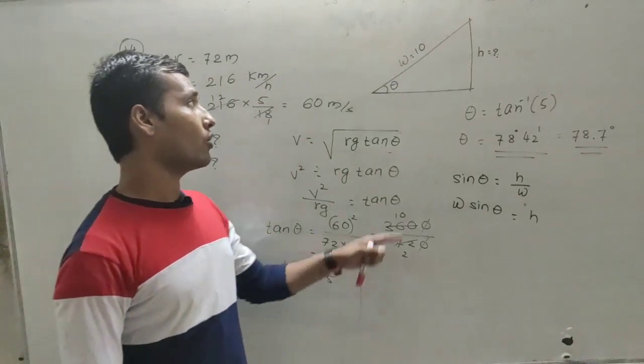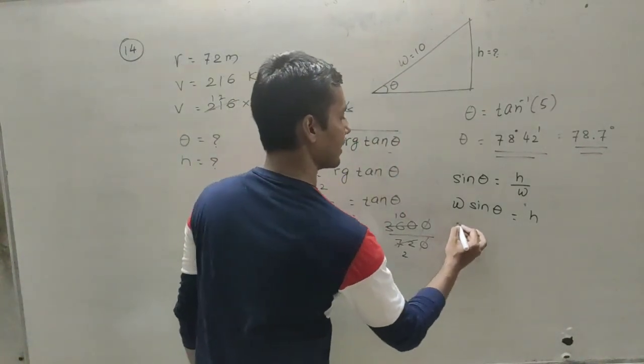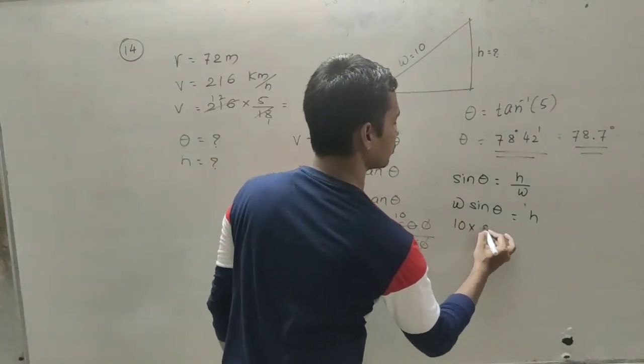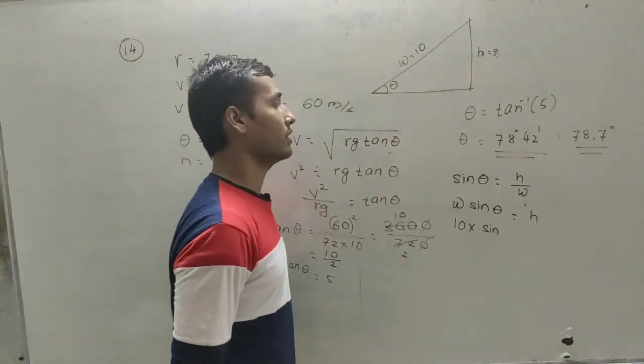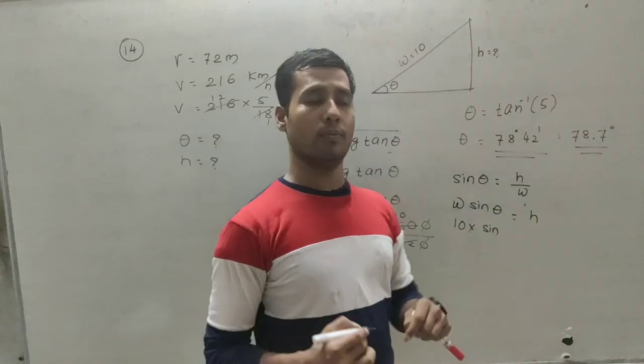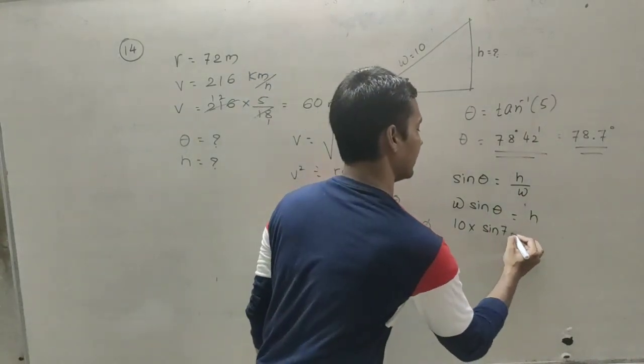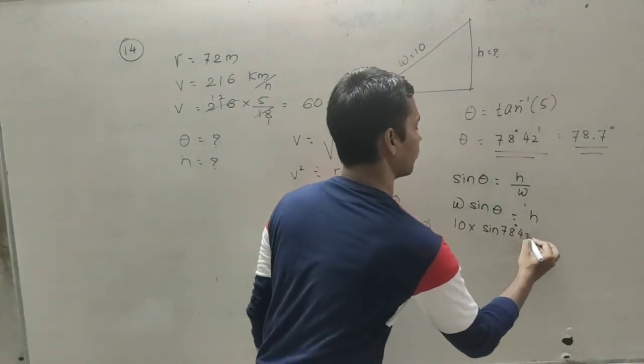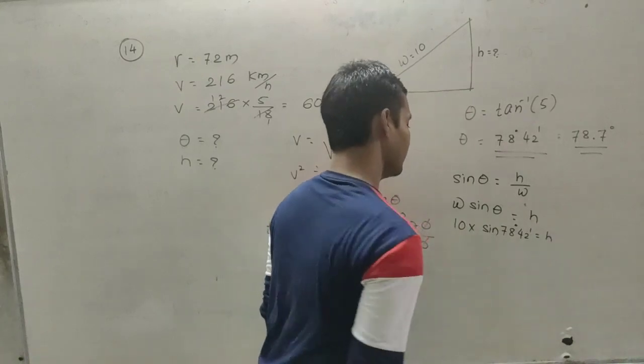So what is the value of w? That is 10 into sin θ. The value of θ is 78 degree and 42 minutes. So I am using this 78 degree and 42 minutes.